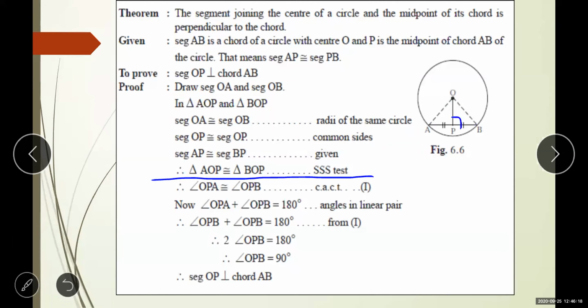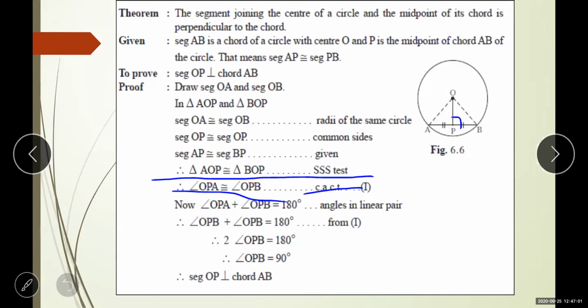Now we have to prove that this OP is perpendicular. That means this angle is of 90 degrees. We are talking about the angle. That means we have to show the congruent angles. Which two angles are congruent? OPA and OPB. They are congruent because the two triangles are congruent, so their remaining angles and remaining sides are also congruent. Here we are not talking about the side, we are talking about the angle. So angle OPA is congruent to angle OPB, by CPCTC, corresponding parts of congruent triangles.